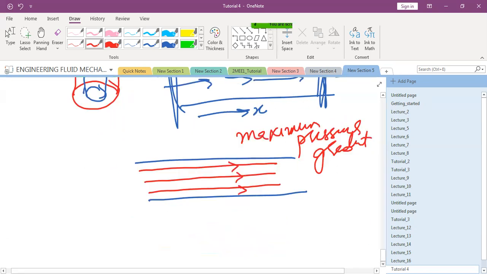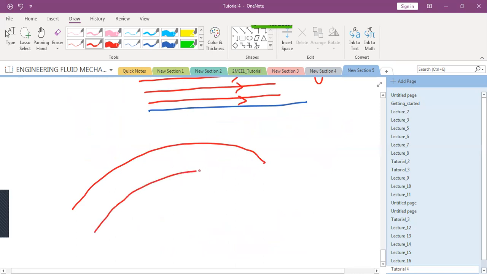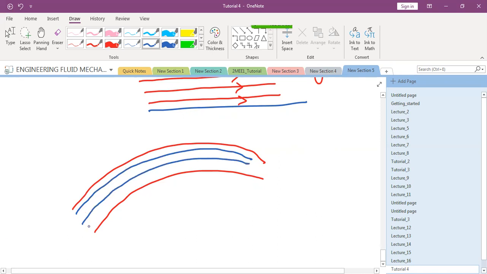क्लियर है? मान लीजिए कोई ऐसा बेंड होता, एग्जांपल मैं बोल रहा हूं कि मान लो ये आपके पास पाइप होती है ऐसे, so this is a pipe, how will the streamlines look like? These are the streamlines. What is the direction of the fluid flow along the streamlines? What does that tell you?